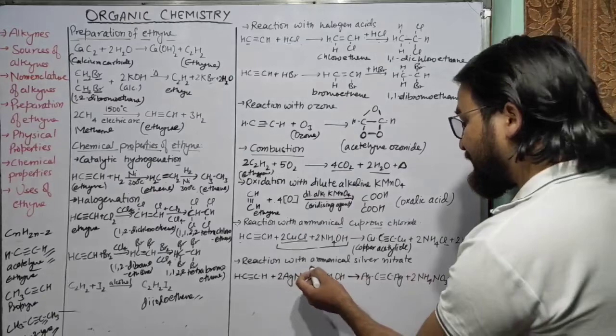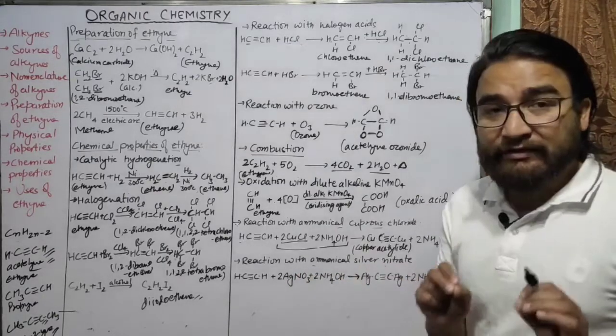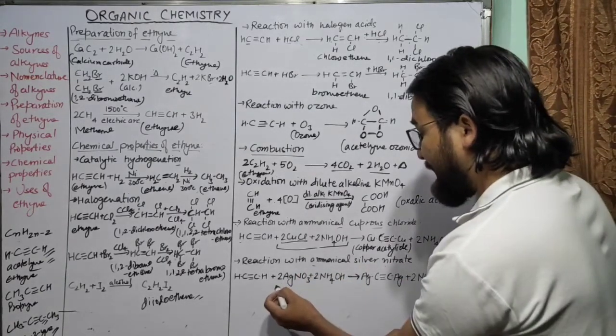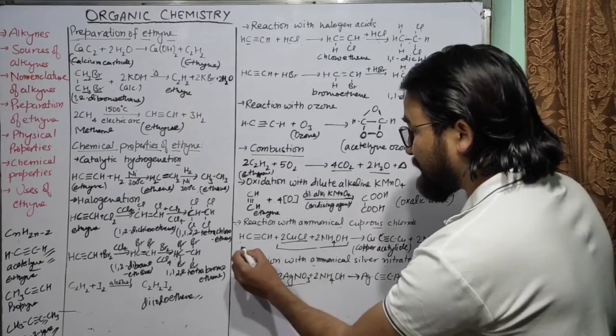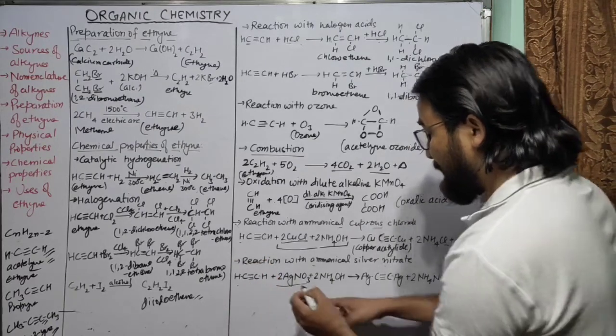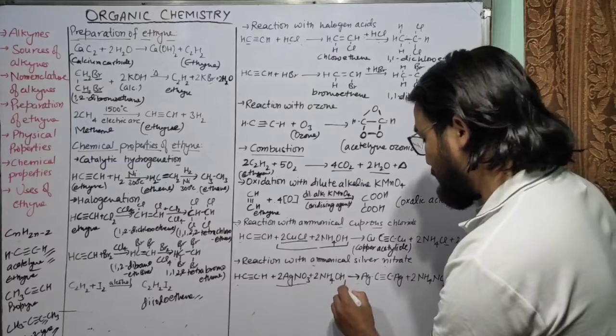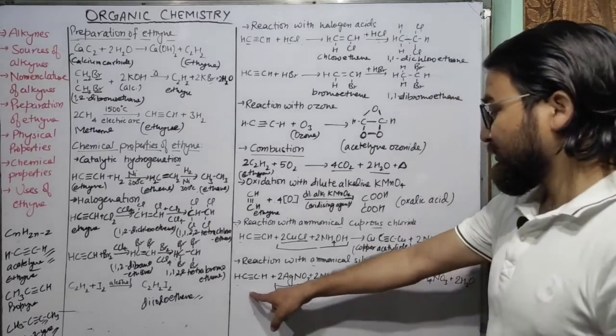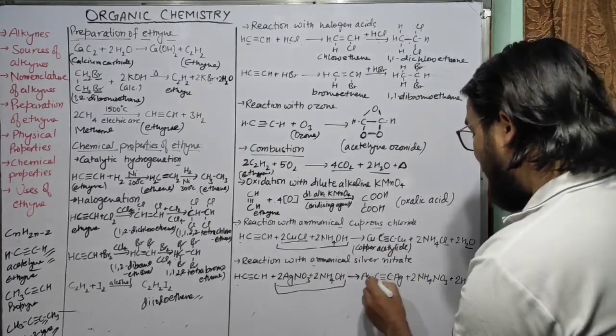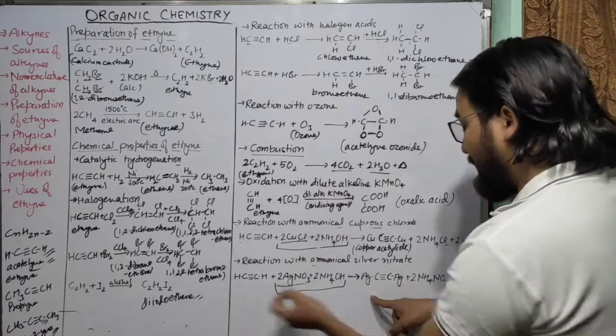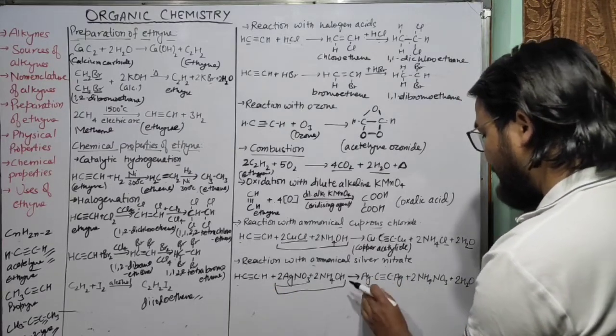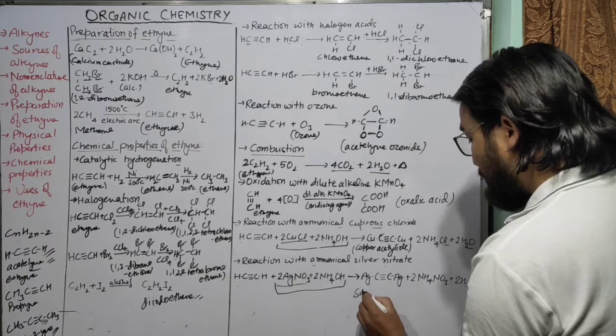Now similarly, on reaction with ammonical silver nitrate, the reactions are quite similar. This is your ethyne, and this is silver nitrate and ammonium hydroxide, known as ammonical silver nitrate. On reaction with it, the hydrogen atom will be replaced by Ag. So what will be its name?